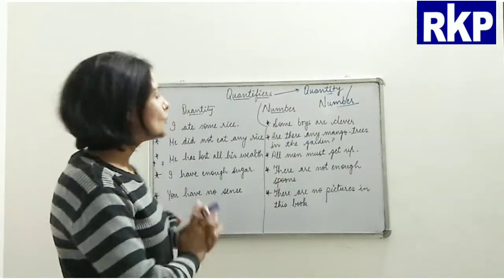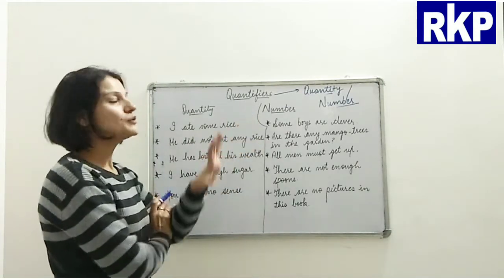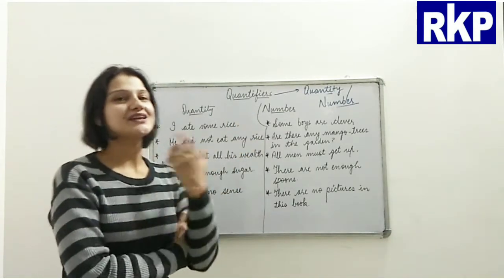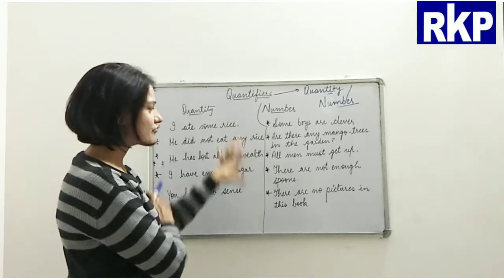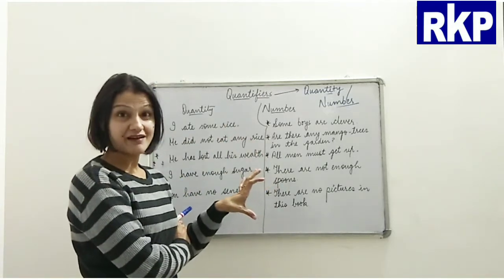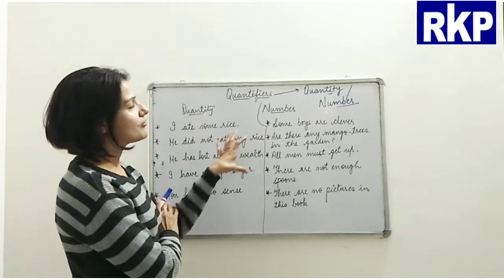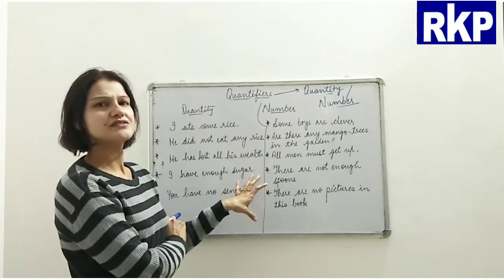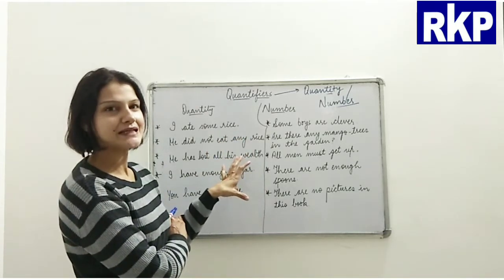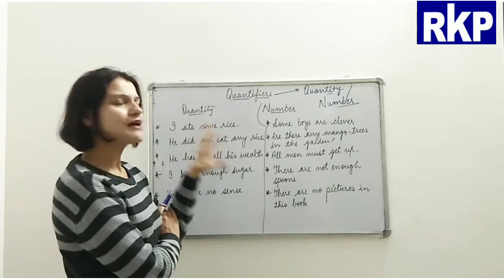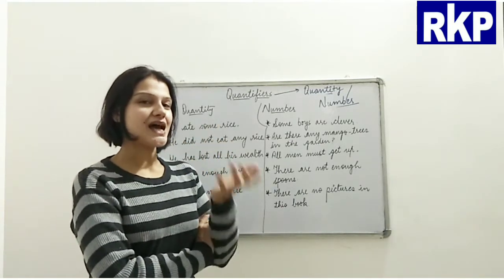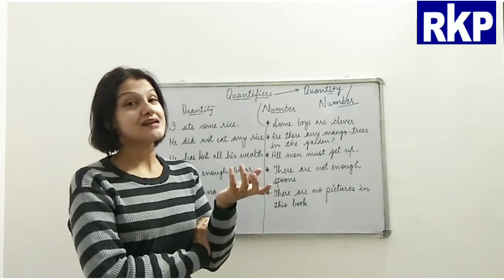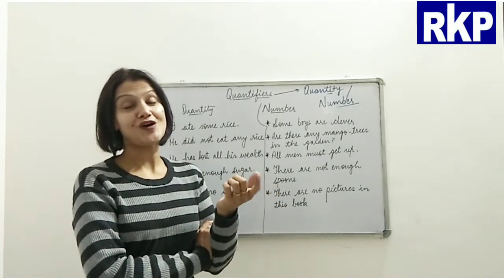So you can have a look on the board here to get better clarity of the concept. I have written a few sentences here in which we have quantifiers that are used in the sentences, and some of them tell us about the quantity and the others tell us about the number of the nouns.